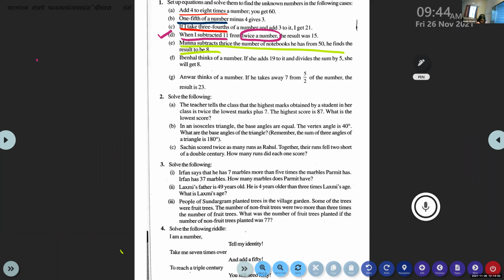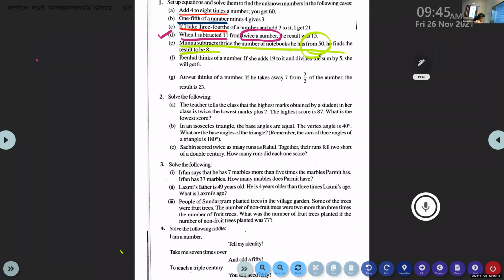Read the question once more, Safwan. What is given? Munna subtracts thrice the number of books he has from 50. From 50 he is subtracting.